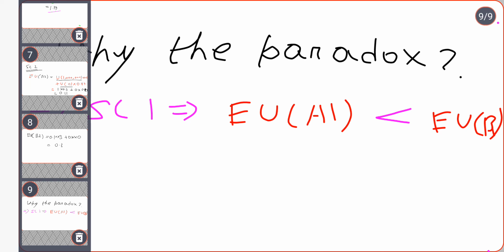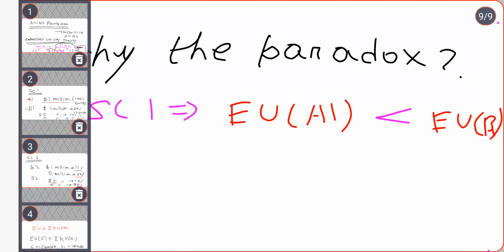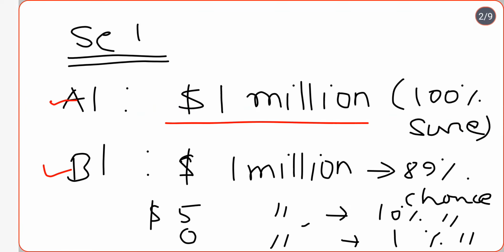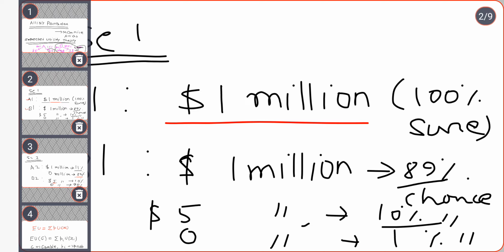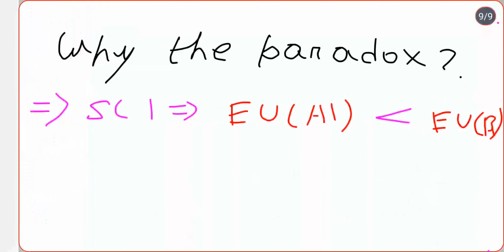Because in option B1, the person has the chance of winning 3 million, that is 10%. The person might win 1 million for 89% and might win nothing for only 1% of the occurrences. But still the person is sure that he will win 1 million 100% of the time in situation 1, so he chooses A1 over B1. Although the expected utility of A1 is less than the expected utility of B1, still the person chooses A1 over B1. Right?